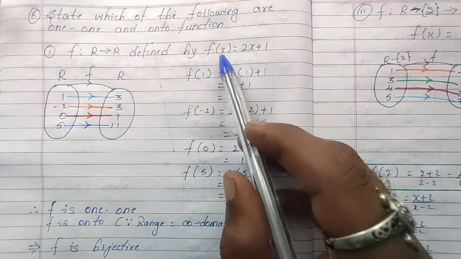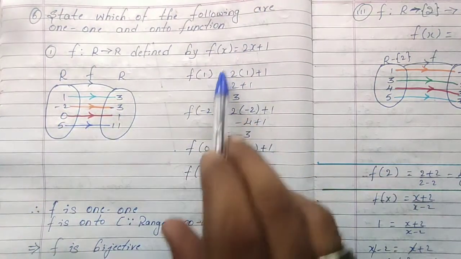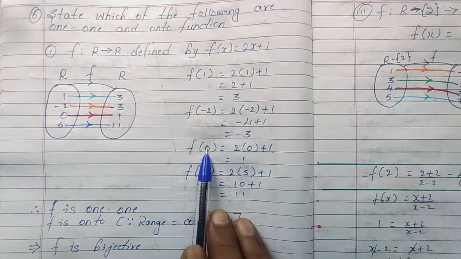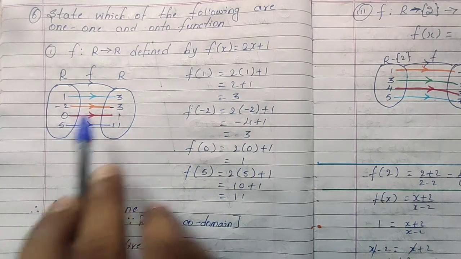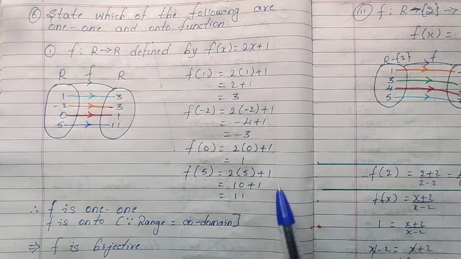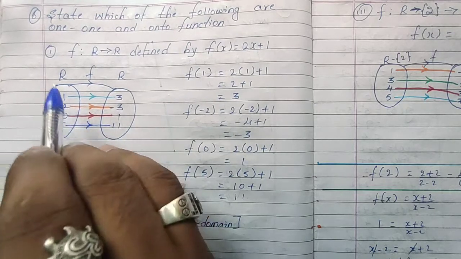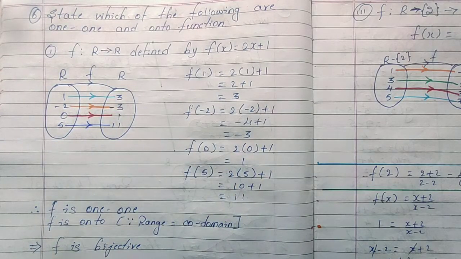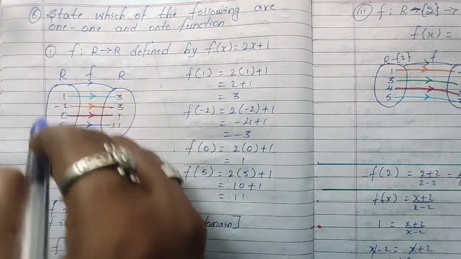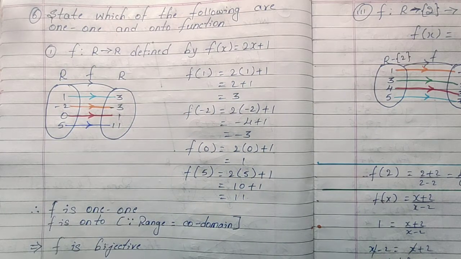If you take x as 1, you will get 3. If you take x as minus 2, you will get minus 3. If you take 0, you will get 1. If x is 5, you will get 11. So you take any value from the set R, there will be some image in the set R. Therefore you can assume this is set A, this is set B. Every element of set A has some image, then it is one-to-one, distinct image.